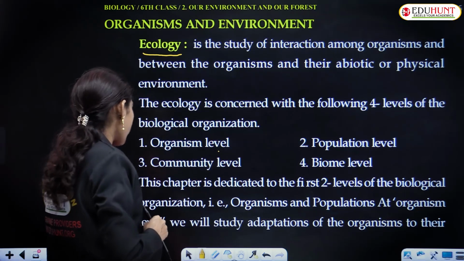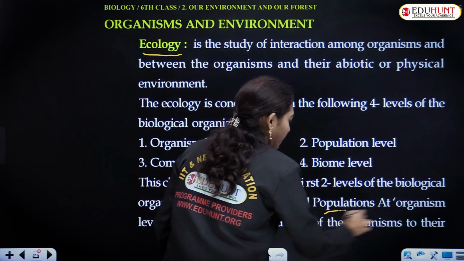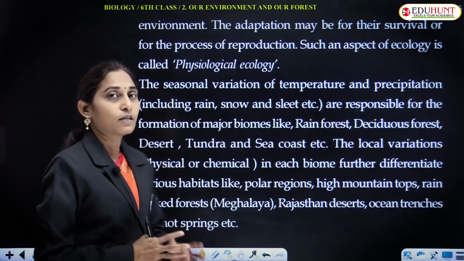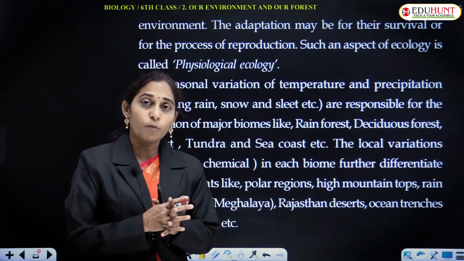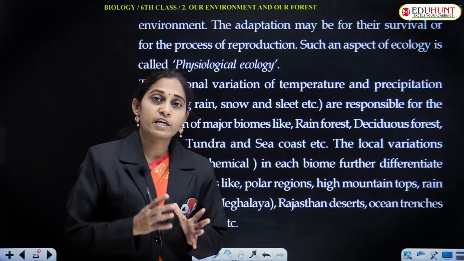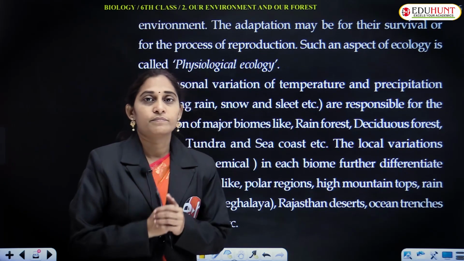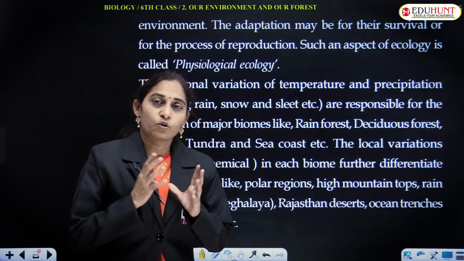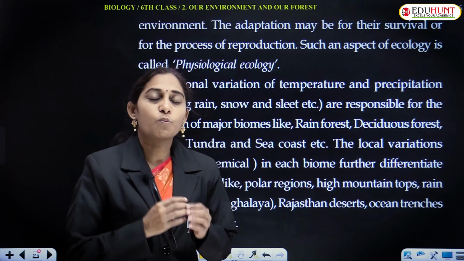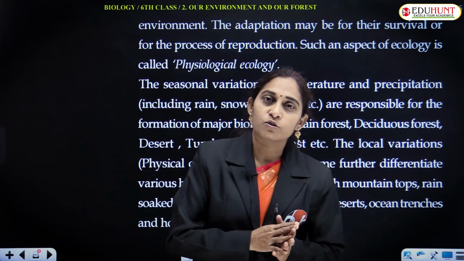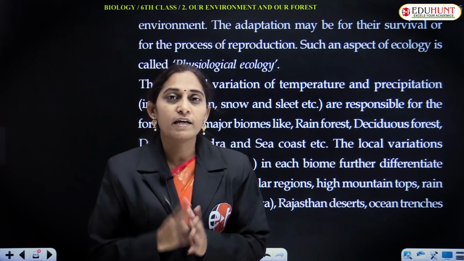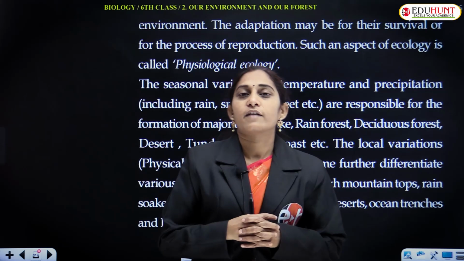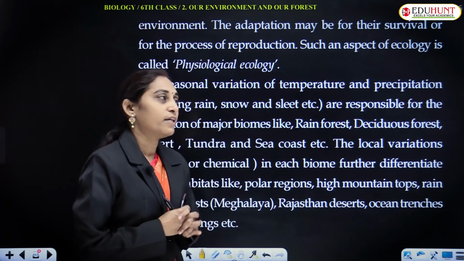Now let's focus on the first 2 levels, that is the organism level and the population level. Population is nothing but a group of organisms or a group of individuals that belong to the same species and live in an area. Population is a group of individuals that belong to the same species that live in a specific unit of area, that is known as population.